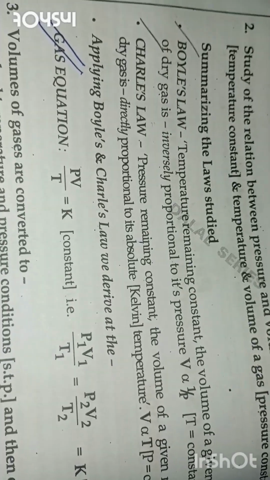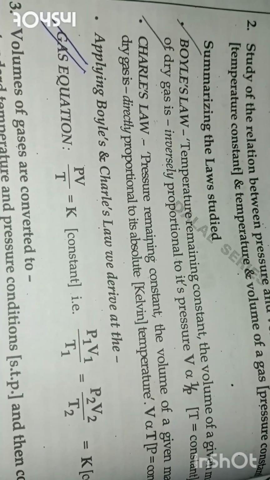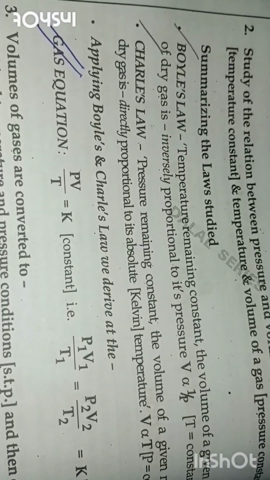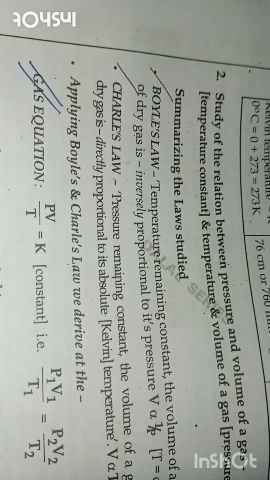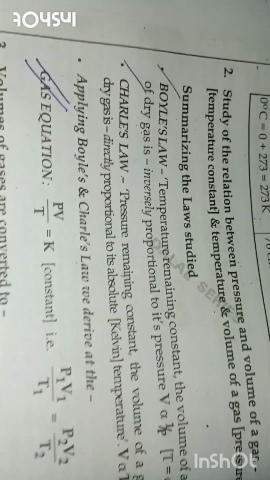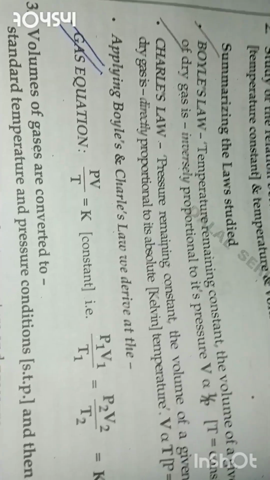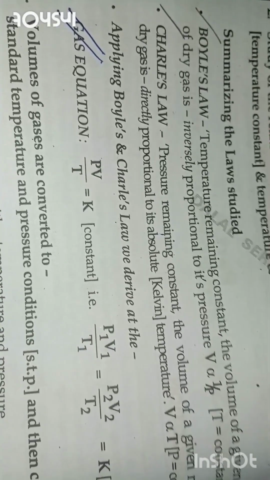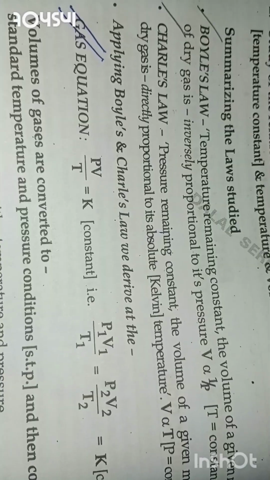Okay, first one is the Boyle's law. Boyle's law says that temperature remaining constant, the volume of the given mass of a dry gas is inversely proportional to its pressure. Okay, suppose we increase the volume, the pressure will decrease, and on increasing the pressure the volume will decrease, okay. Now Charles law states that pressure remaining constant, the volume of the given mass of a dry gas is directly proportional to its absolute or Kelvin temperature.